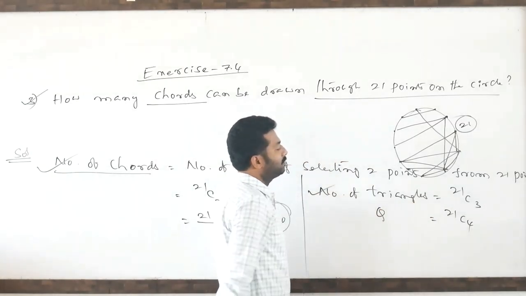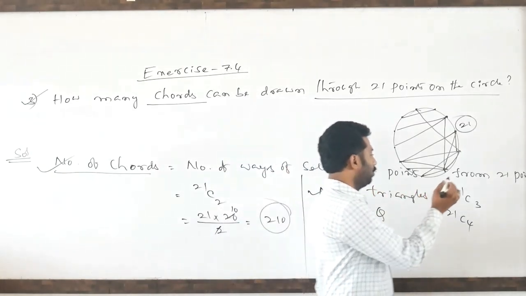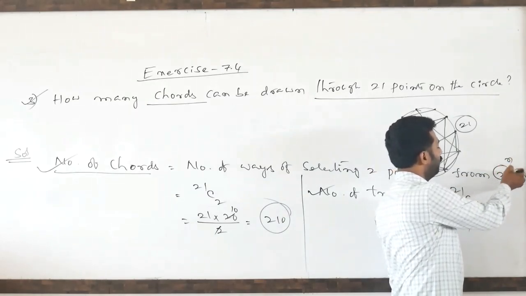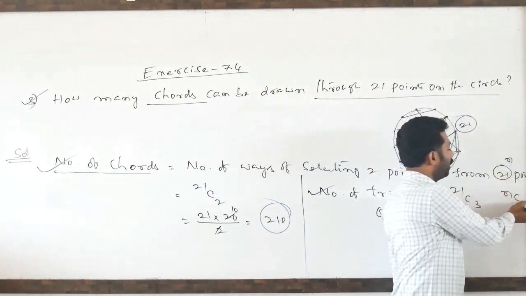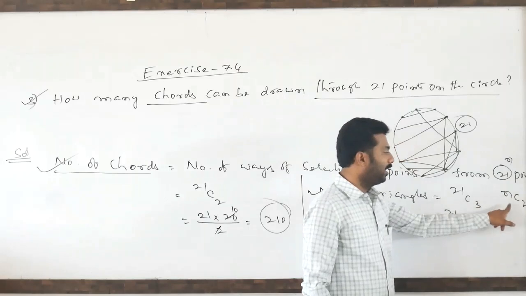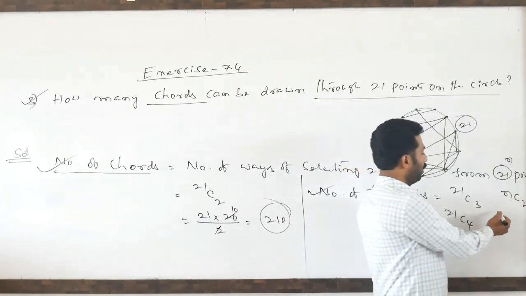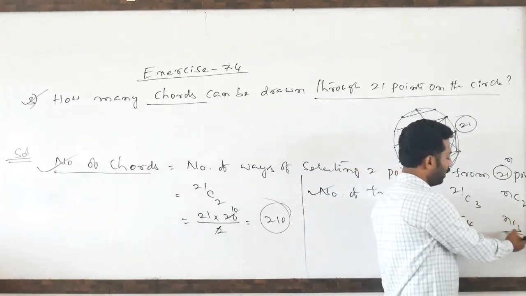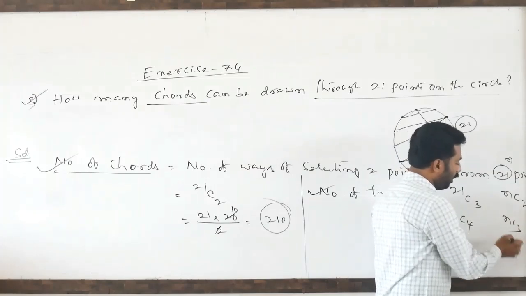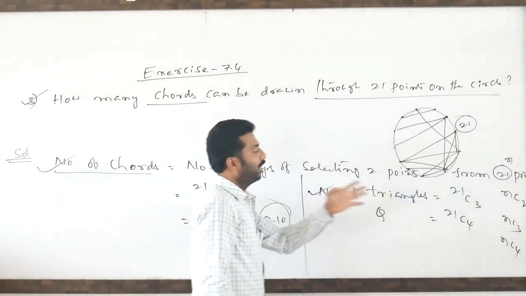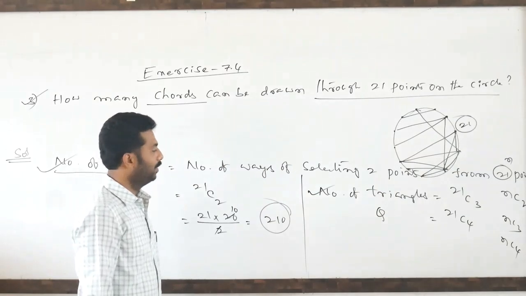So this is most important. The number of triangles means 21C3. If there are n points, the number of chords or straight lines is nC2, the number of triangles is nC3, and the number of quadrilaterals is nC4. Like that we have to choose.